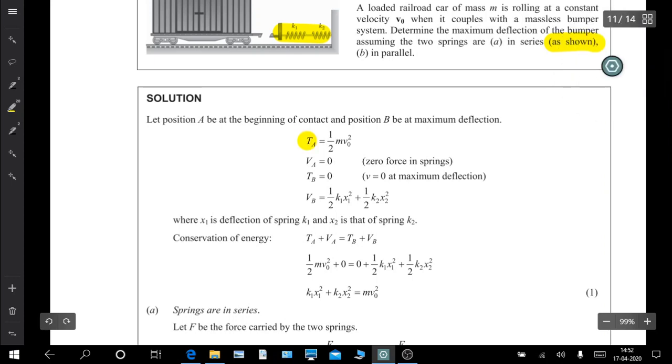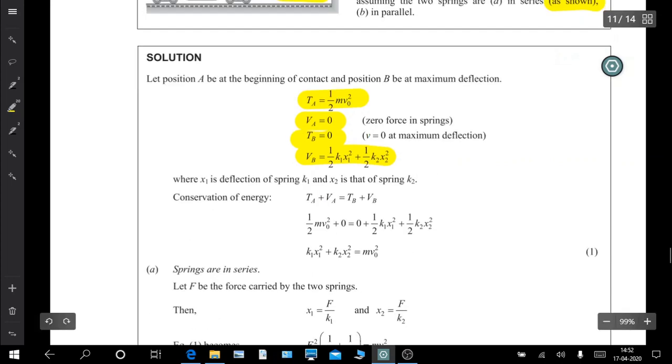So this is the initial kinetic energy, and this is the initial spring force, which is 0 because there is no deflection initially. Final kinetic energy is 0 because they come to stop at the maximum deflection. So if you use the energy balance, initial energy is equal to final energy. So this is what we get in the final form of energy balance.